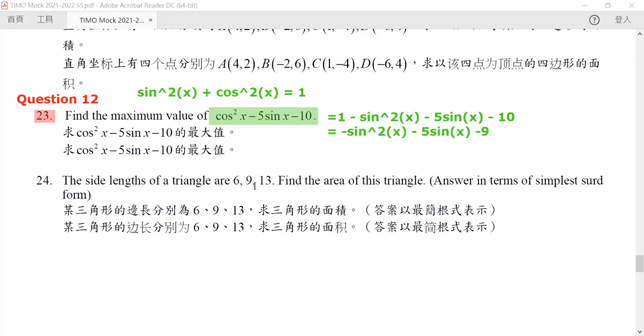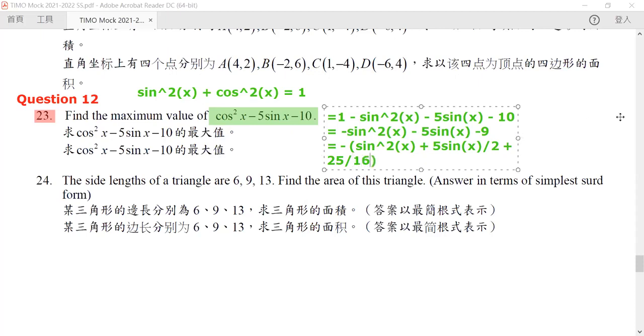So now what we want to do is to complete the square, just like question 12. We rewrite this as negative of sine square x plus 5 sine x over 2 plus 25 over 4. Is that 25 over 4? No, it's 25 over 16.